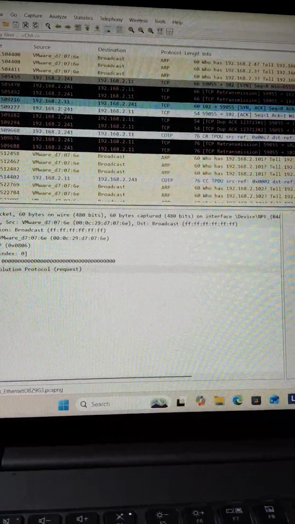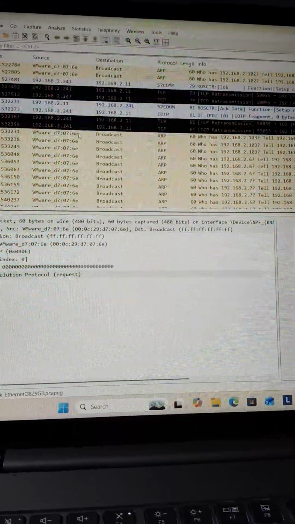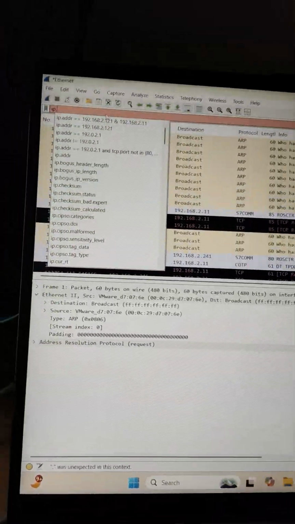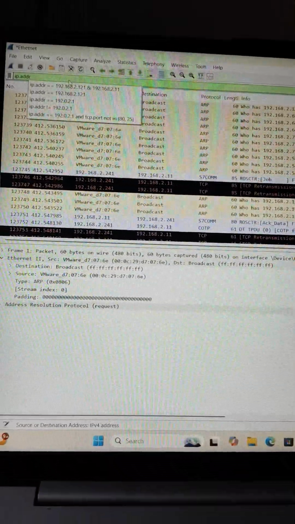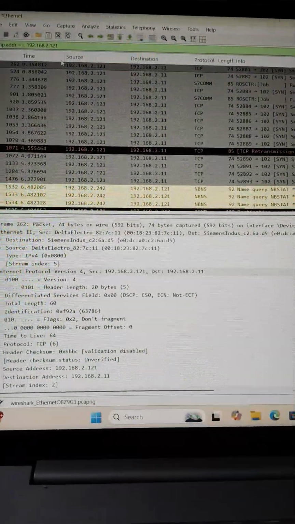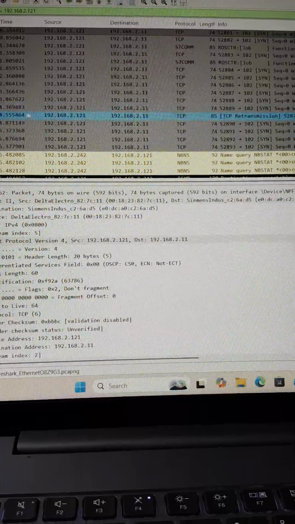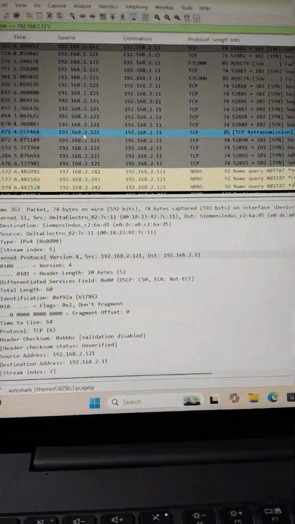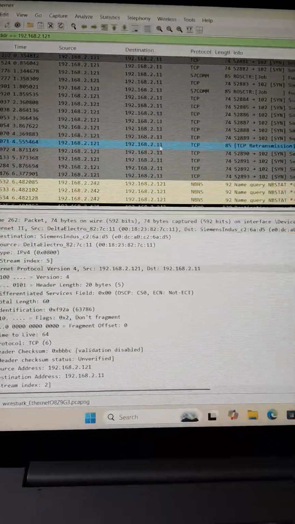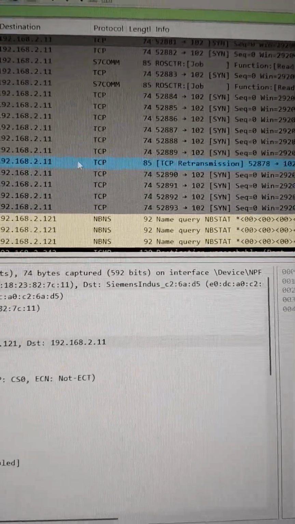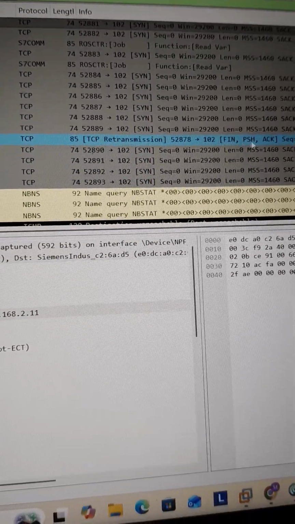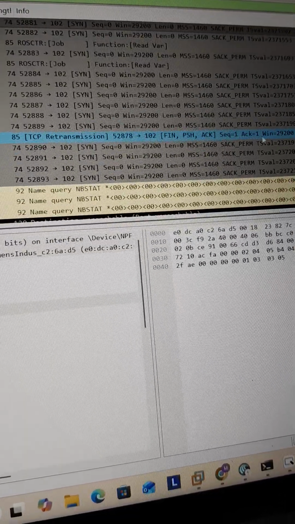192.168.2.411 and 121. If you want, I can select IP address is equal to, meaning we have just selected it. Now you can see 192.168.2.121 and 192.168.2.241, that means the protocol was TCP, length is 85, TCP retransmission, packet is finished, push acknowledgement, that is a valid packet.